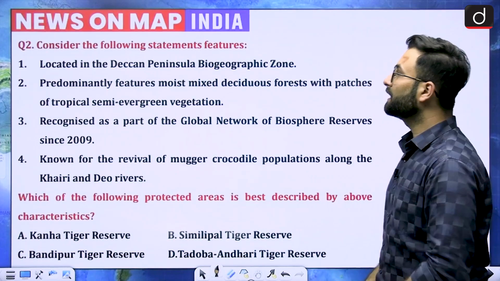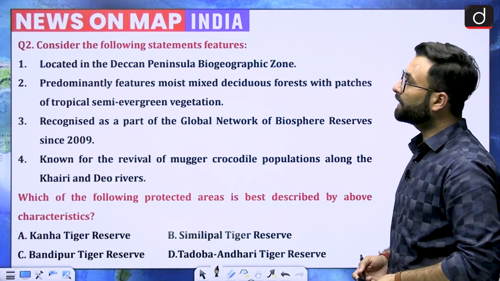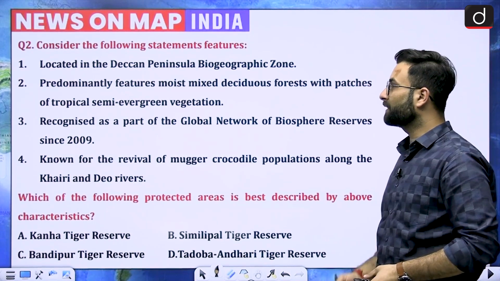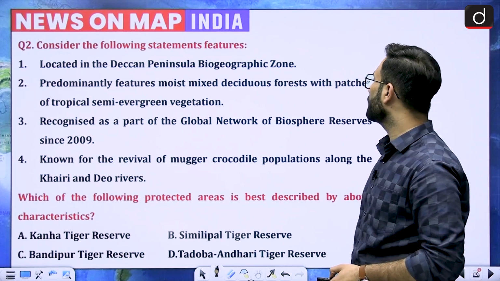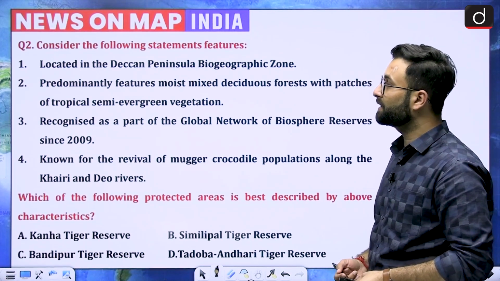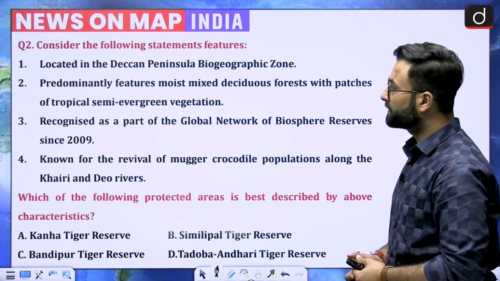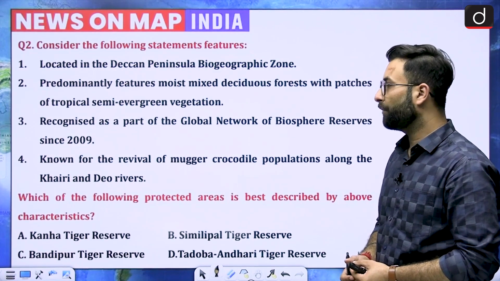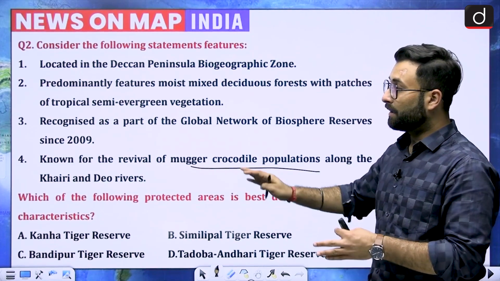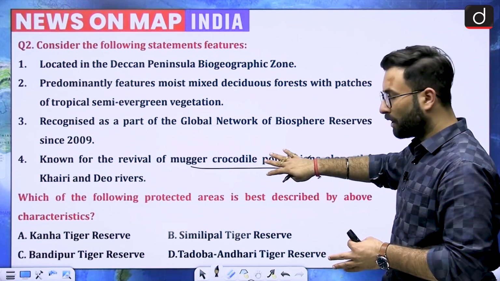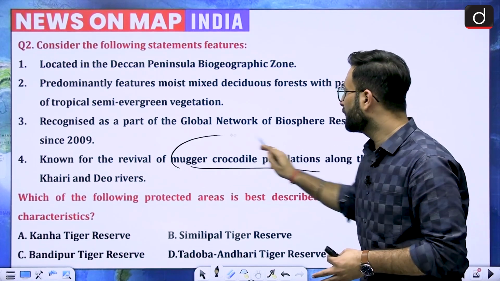Now let's move further. Consider the following statements, the features which are given. Located in the Deccan Peninsular Biogeographic Region. Coming to the second one, predominantly featured moist mixed deciduous forest with patches of tropical semi-evergreen vegetation. Recognized as part of the global network of Biosphere Reserves since 2009, known for the revival of the mugger crocodile population. Now they are saying that along the rivers Kheri and Deo, they have revived the mugger crocodile population.